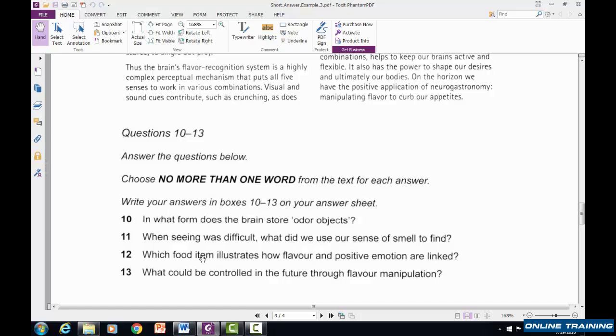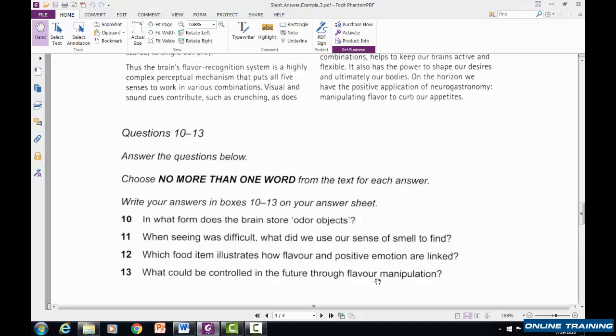And we're looking for a specific food item, like strawberries. Number 13: what could be controlled in the future through flavor manipulation? Keywords here are flavor manipulation.